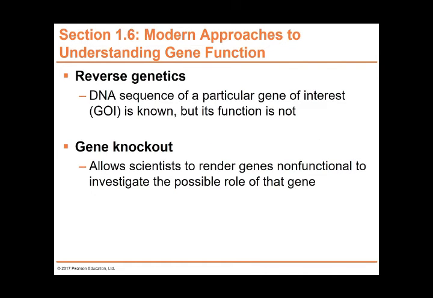Modern approaches to understanding gene function are either reverse genetics or gene knockout. Say we have a gene that we don't know the function of. So we use a technique called gene knockout. We shut off genes one by one to see what each does. It's just like you have a lot of switches in your house, and you don't know which switch is for which light or which fan. So you turn them on and off one by one, and when suddenly a lamp turns off, you know, oh, this switch is for this lamp, or this switch is for that fan.